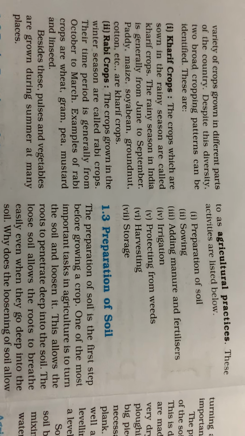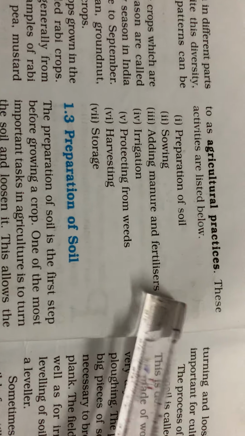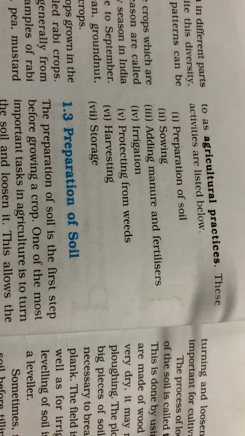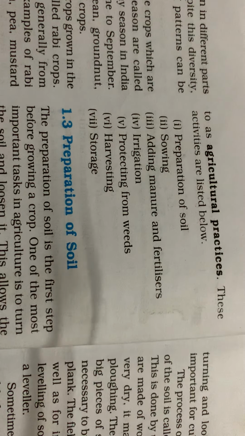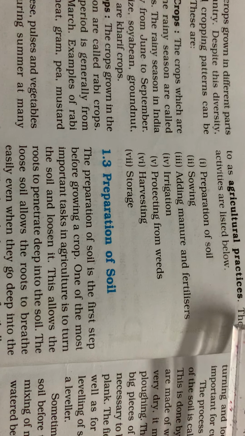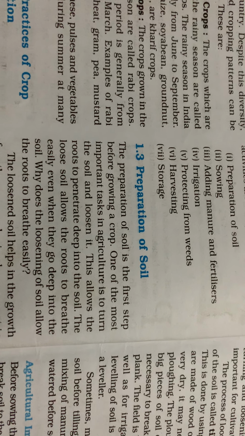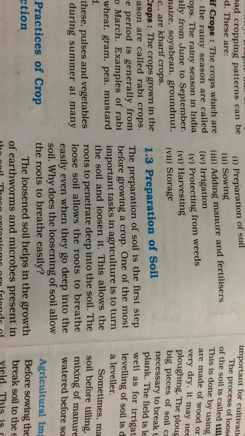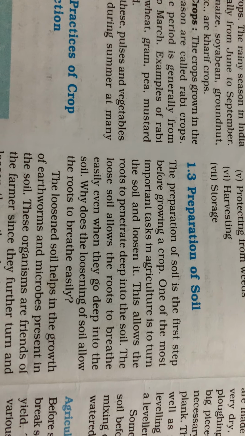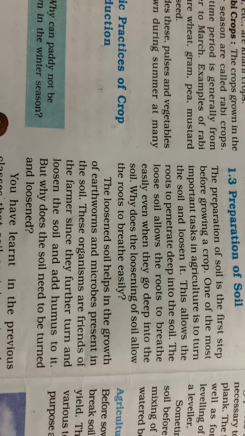To have a very good or a healthy crop, we have to take some agricultural practices for the development of a very good and healthy crop. Now, when we talk about agricultural practices, as we all know, for a plant, soil acts as an anchor, and the plant collects its nutrients from the soil itself. So the first thing we need to do is preparation of soil.